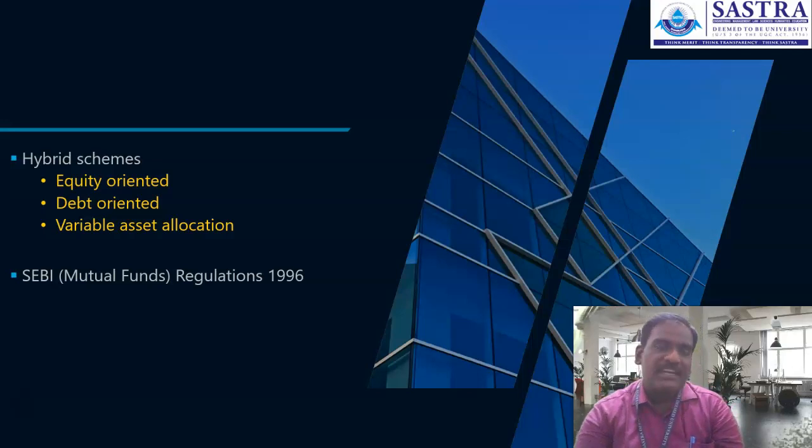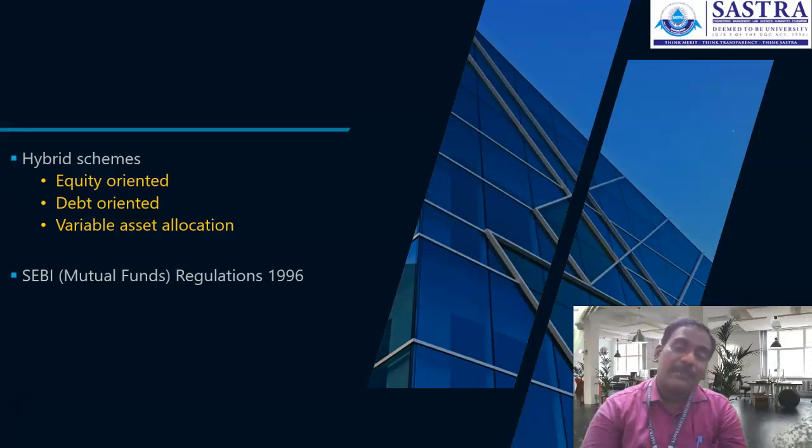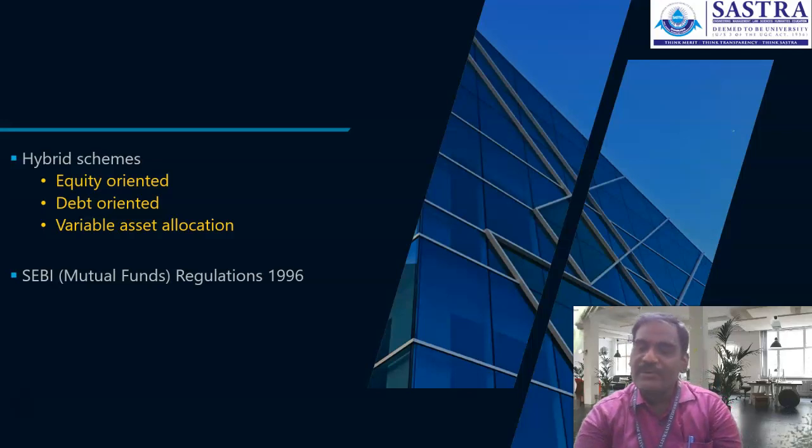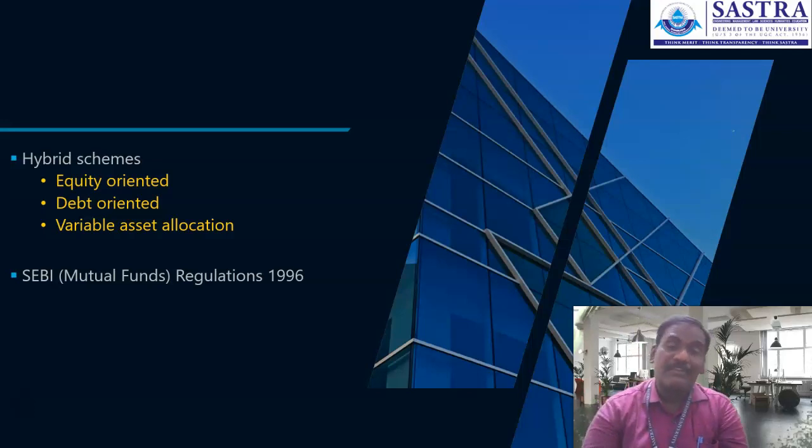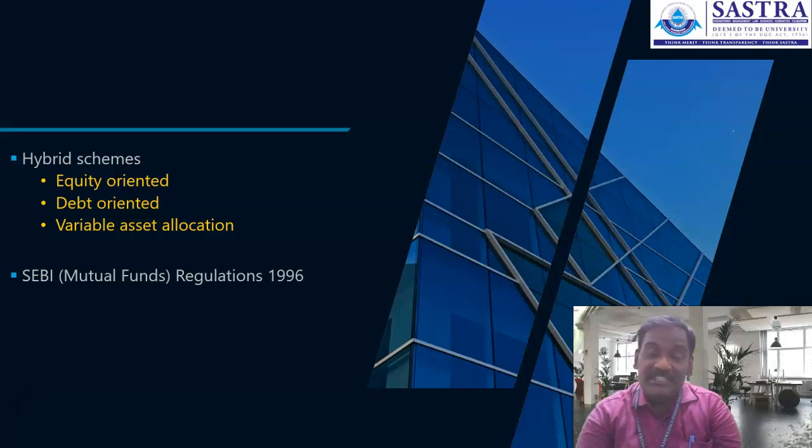The first one, equity oriented scheme. It means the major portion of funds is invested into equity and equity related items, and the remaining portion of funds is invested into debt and money market instruments. That scheme we call equity oriented schemes. And in the debt oriented scheme, the major portion of funds is invested into debentures, whereas the minor portion of funds is invested into equity oriented instruments.